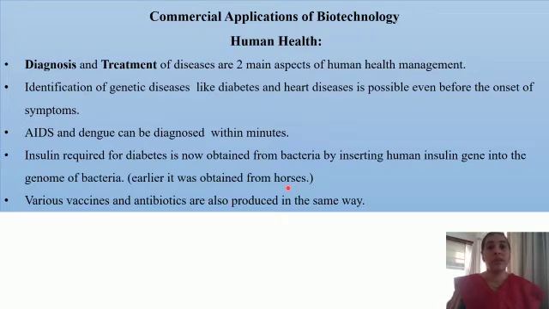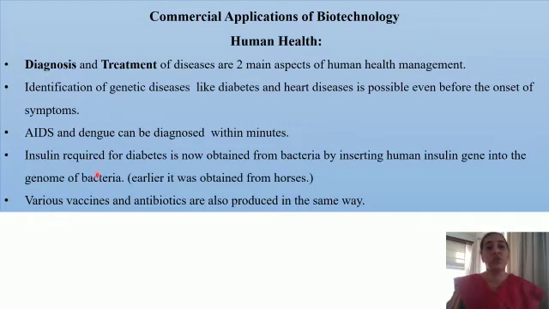But now by gene modification, gene manipulation, what we have done is that we have started the production of insulin by using the bacteria. So we have used genetic engineering method, and we have altered the genome of a bacteria so that it starts synthesizing insulin.